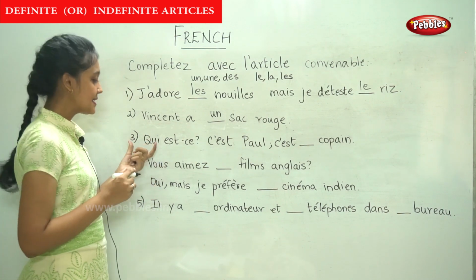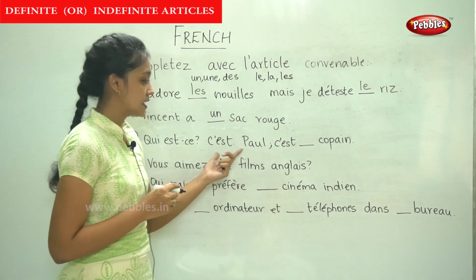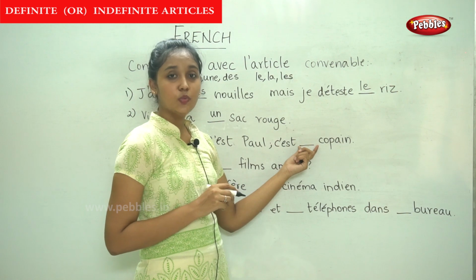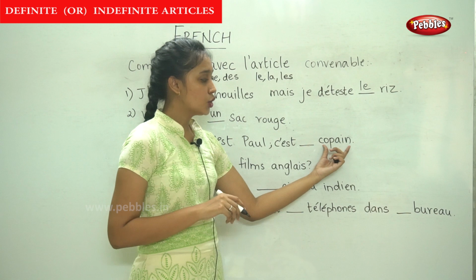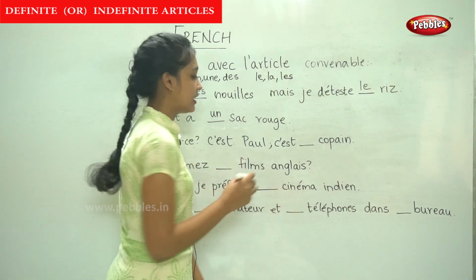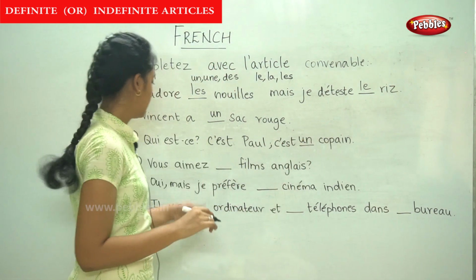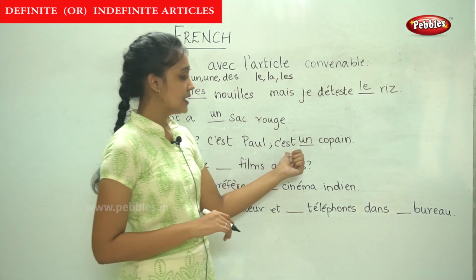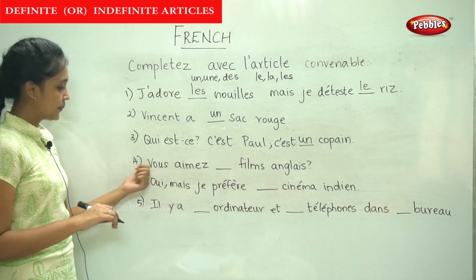The next sentence. Qui est-ce? Who is it? C'est Paul. It is Paul. C'est dash copain. Here we need to fill in again the indefinite article. Copain means classmate, and it is in the masculine form. So fill in un. Qui est-ce? Who is it? C'est Paul. It is Paul. C'est un copain. He is a classmate.